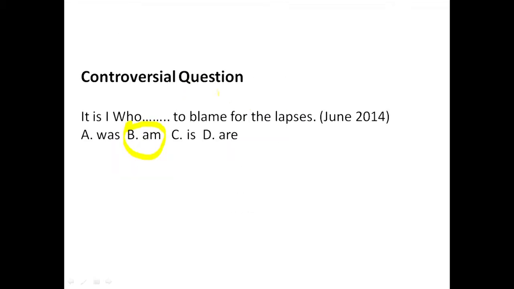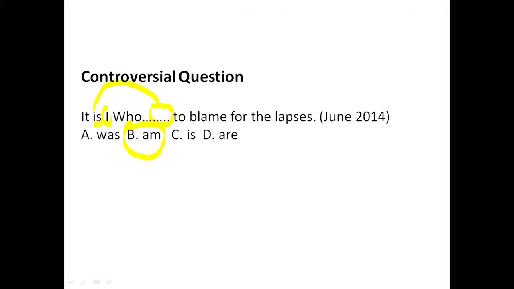It is I who dash to blame for the lapses. Whenever we conjugate the verb to be using the personal pronoun, you will never hear or see "I is", but you always see "I am". Remember, under sequence of tense, the verb here is in present tense. We are expecting any verb coming here to be what? Also in present tense. Sequence of tense.